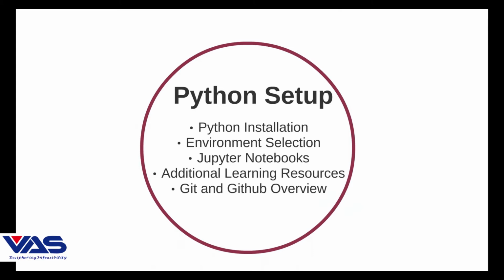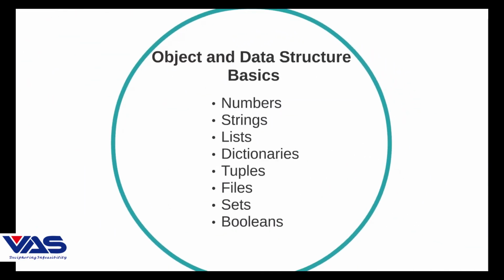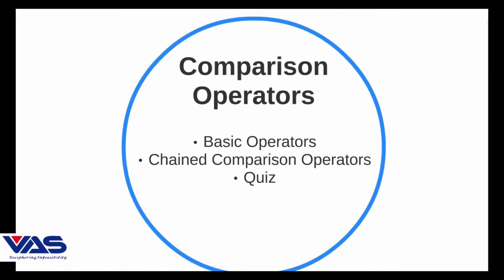In the starting of this course, we will get to know how to install Python. We will get familiar with the environment selection. We will also take a look at the Jupyter Notebook. Additional content will be provided to you, and we will get a Git and GitHub overview. And next, we will learn about object and data structure basics that consist of numbers, strings, lists, dictionaries, tuples, files, sets, and booleans.